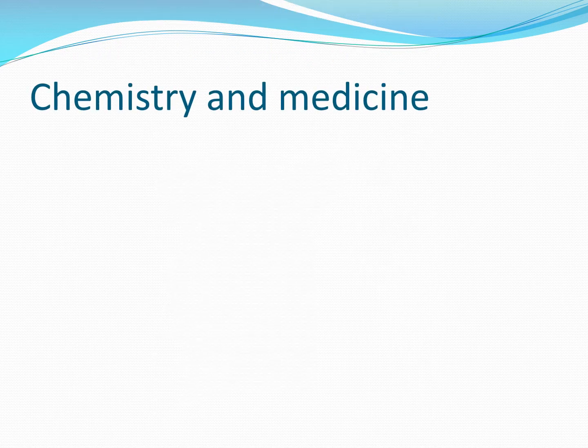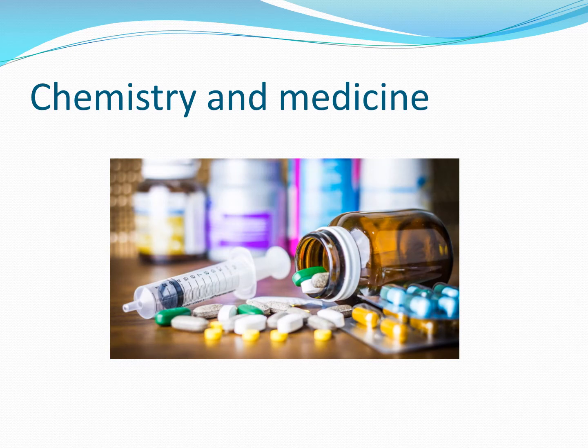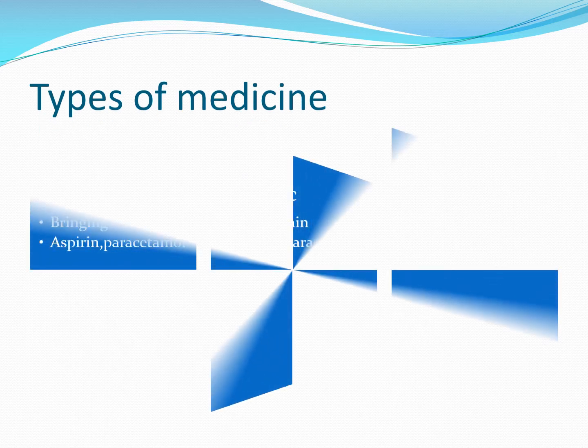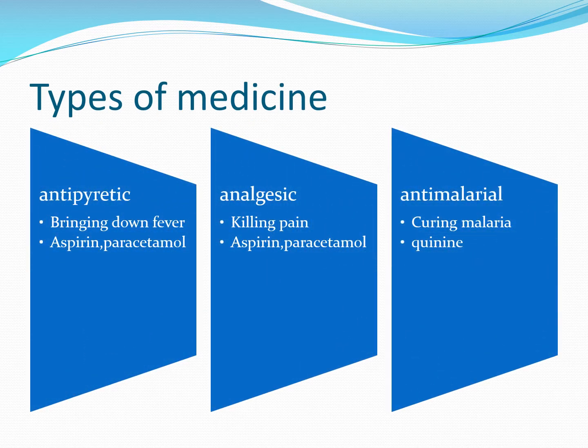Now the next aspect is chemistry and medicines. Previously medicines were derived from herbs and minerals, but nowadays we generally use chemicals to prepare them. So there are different types of medicines. First one is antipyretic. Antipyretic is used for bringing down fever, and the examples are aspirin and paracetamol. Next type is analgesic. Analgesic is used for killing pain or relieving pain. The examples are aspirin and paracetamol.